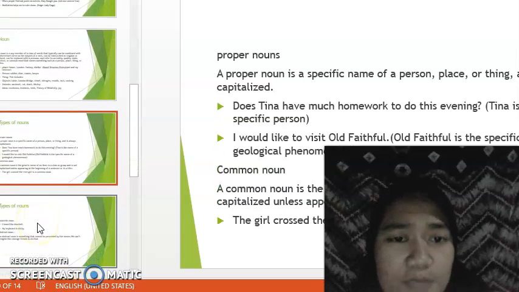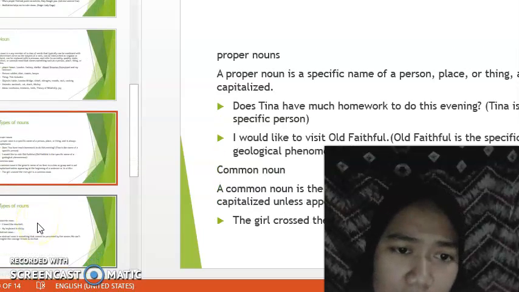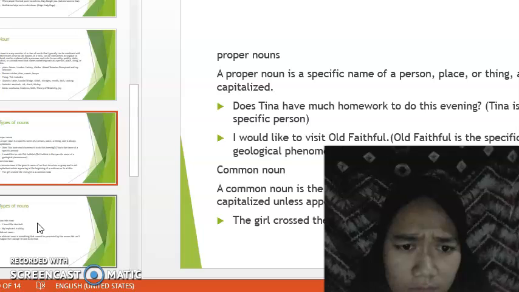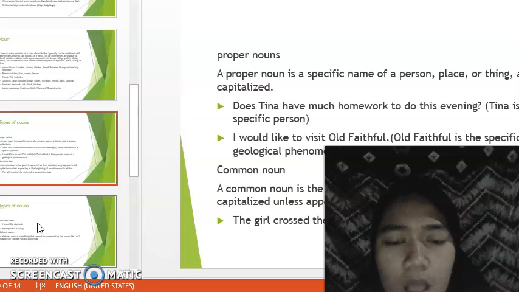Next, types of nouns. Proper nouns. A proper noun is a specific name of a person, place, or thing and it is always capitalized. Example: does Tiana have much work to do this evening? Tiana is the name of a specific person. And, I would like to visit Old Faithful. Old Faithful is the specific name of a geological phenomenon.